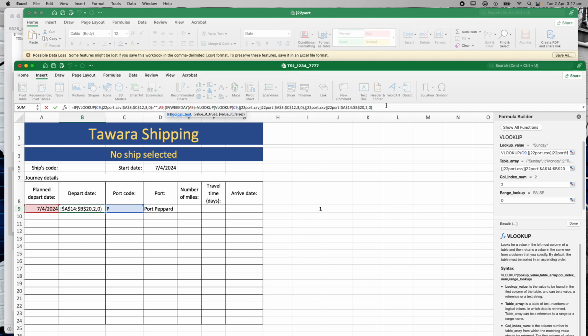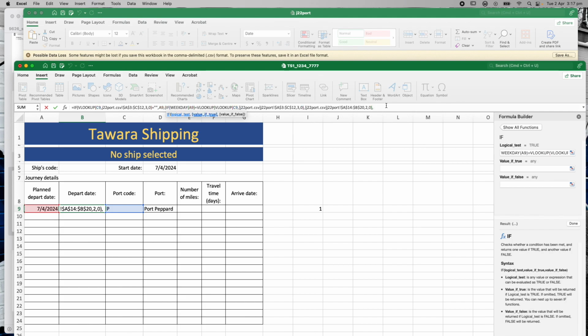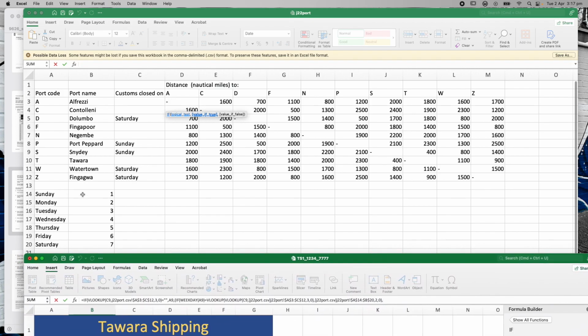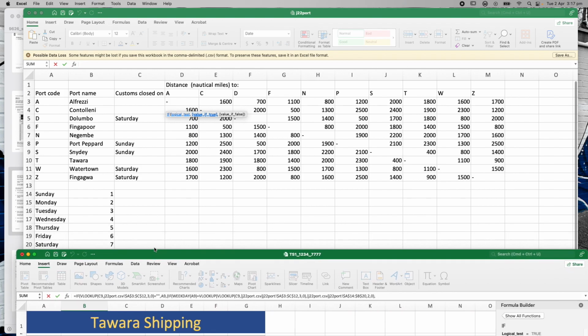Then I'm going to say, okay, if it does find a 1, so if the fact is true, if it finds a Saturday, which is a 7, or a Sunday which is a 1, so it's found something in here, a word, and that word matches with something in here, I need to add 1 day.